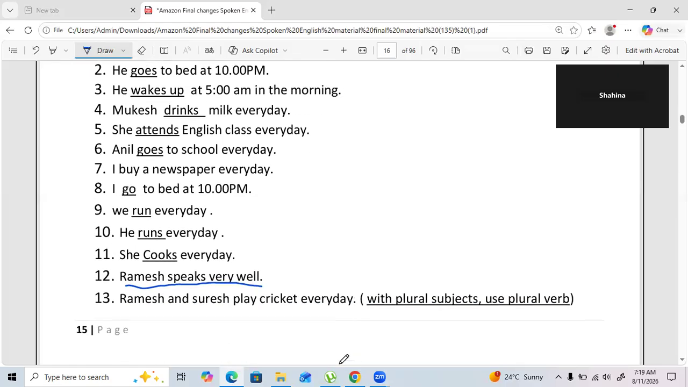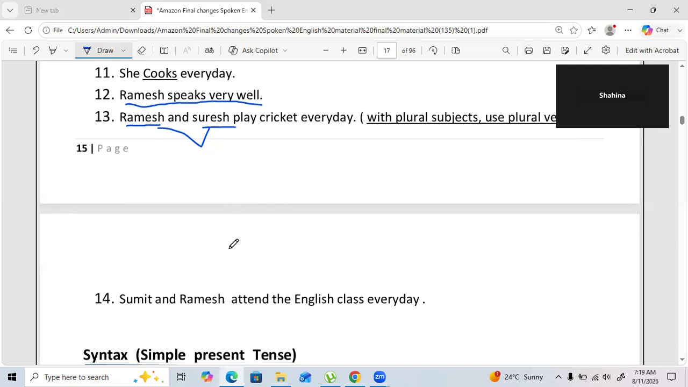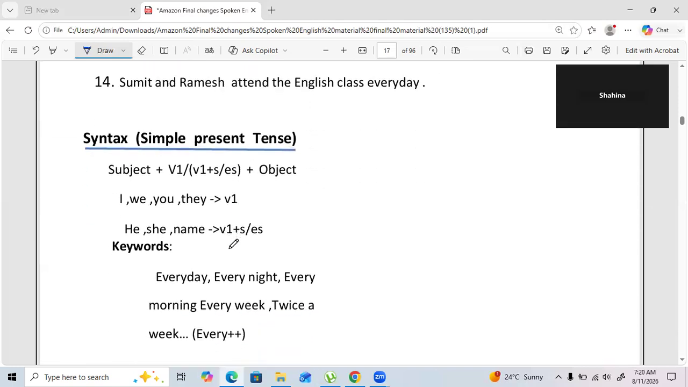Now, let's go ahead. One very important thing: if the names are joined by and, it will become V1. Why? Because these are two things. Ramesh and Suresh play cricket every day. So Ramesh and Suresh become plural. Why? Because you can say they play cricket, right? So when two names are joined, you have to use V1. So I hope simple present syntax is clear.